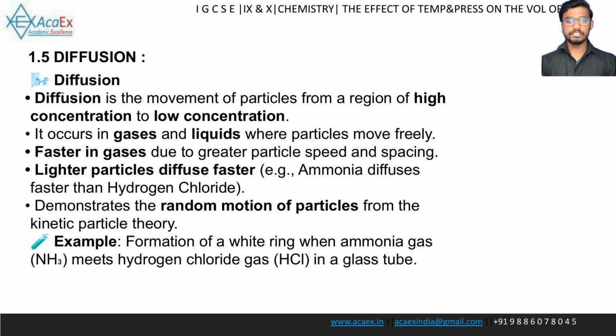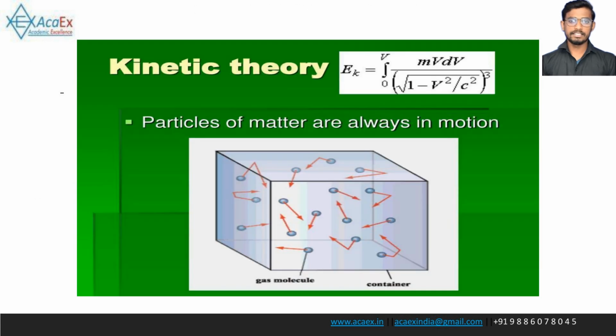An example is the formation of a white ring when ammonia gas and hydrogen chloride gas meet in a glass tube. This slide illustrates the key principle of the kinetic theory. Particles of matter are always in motion. The image shows gas molecules moving randomly inside a container.